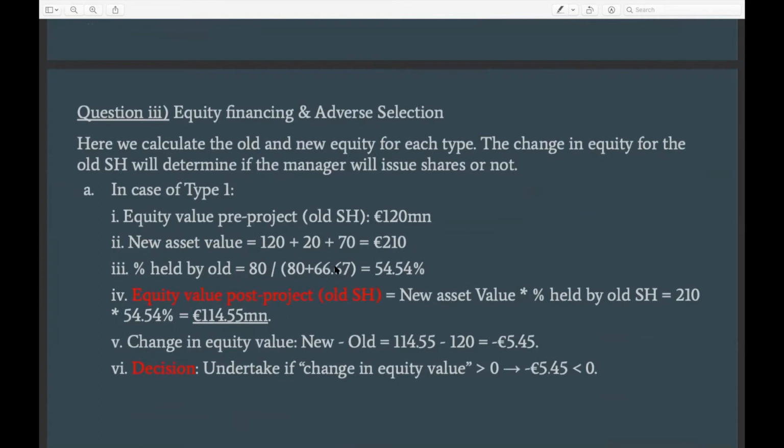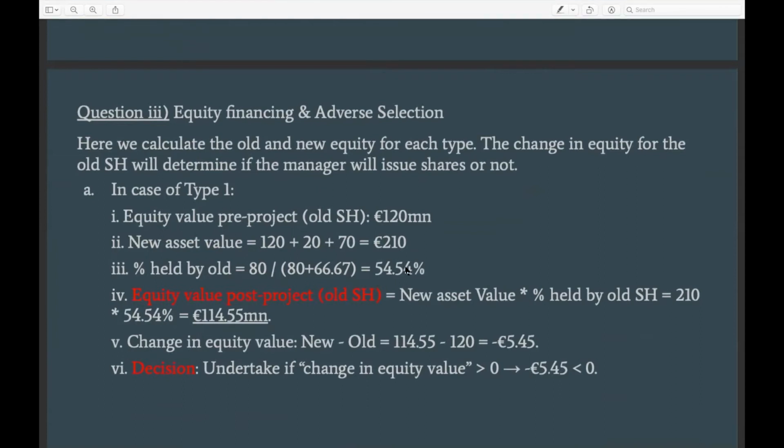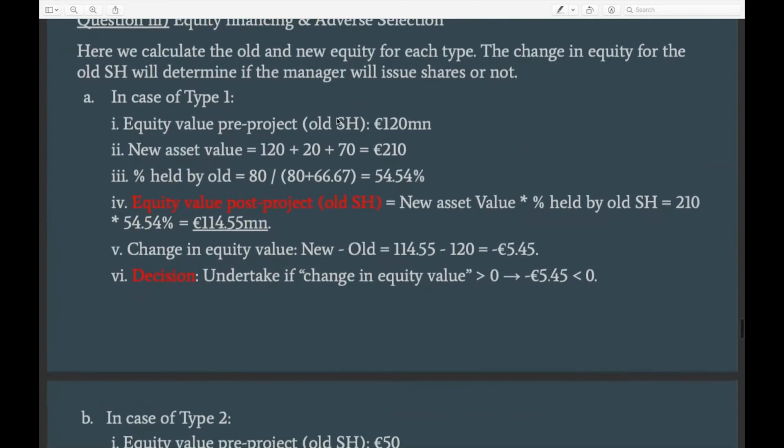So the proportion of the company that would now belong to the old shareholder will be 54%. Once we have all this information, we can move ahead to calculate the change in equity value, which is defined by this formula: the new asset value times the percentage held by the old shareholder. And now we see that the equity value of the old shareholder would be 114 million.